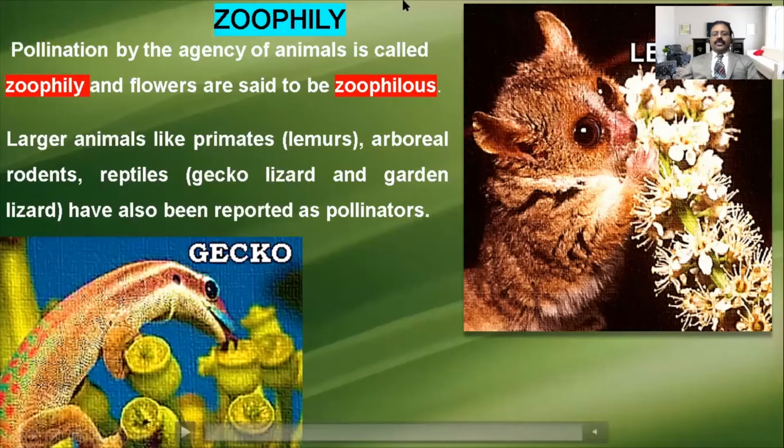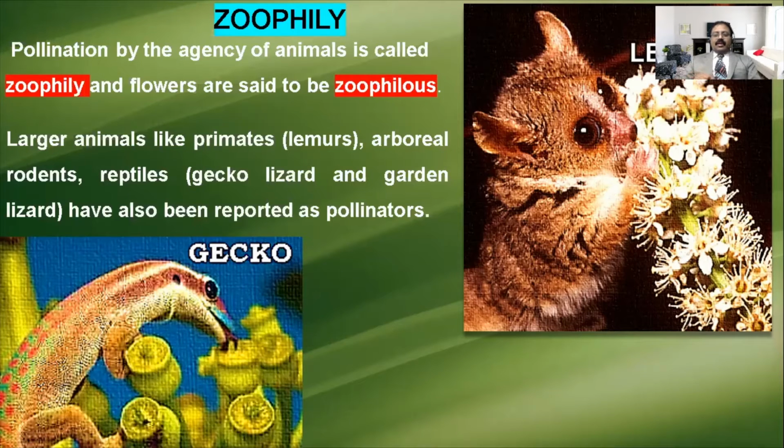The first one is zoophily. Pollination by the agency of animals is called zoophily. Flowers like that are called zoophilous flowers, zoophilous plants, as we used to say. They are pollinated by animals, so they are called zoophilous. What is called pollination? The transfer of pollen from anther to stigma of the flower is called pollination. Pollination done by animals is called zoophily.